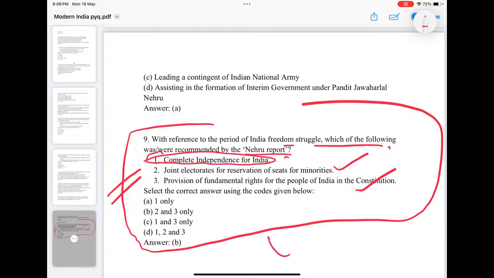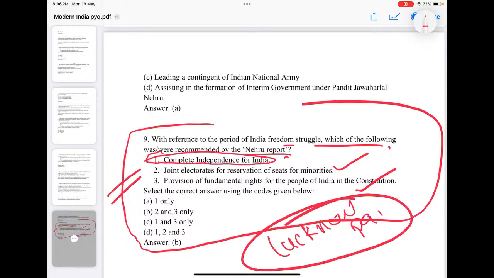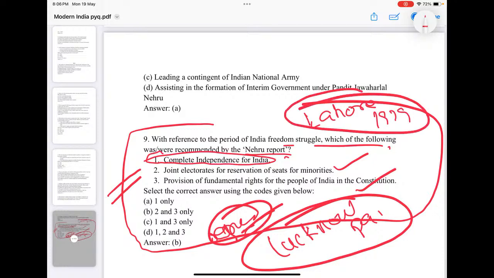Similarly, they can ask a question about the Lucknow Pact. Why is the Lucknow Pact significant? For the first time, Congress and the League jointly demanded separate electorates for Muslims. So this is the way they can ask about different reports or pacts and their central features. Take care: the Purna Swaraj resolution was passed in the Lahore session, that is 1929, and since then they adopted Purna Swaraj. So in the Nehru Report, complete independence was missing, and that is the reason the younger section was dissatisfied with it.